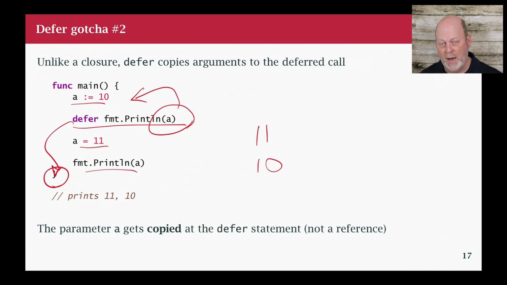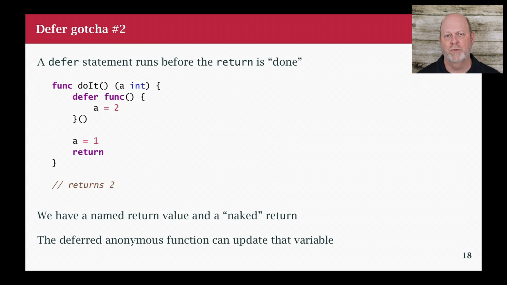Now, when does it actually happen? I've got one more illustration, which is going to show two things. The first is important: defer, again, can only defer a function call. But let's suppose there's something I want to do that's not really a function call. I just want to assign to a variable or something like that. It's not already a function call, so I have to turn it into one. What I'm showing here is defer calling an anonymous function. I've written a function literal right in my code and added a pair of parentheses. So I've created this anonymous function and called it, and then I've captured that call right here with defer.